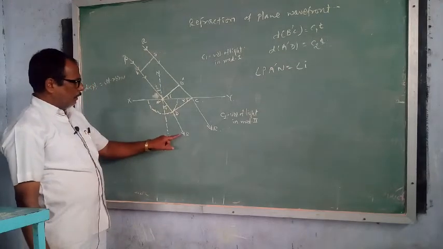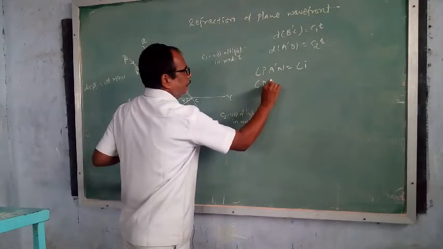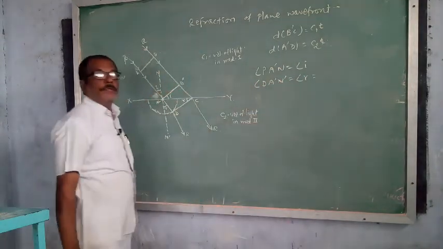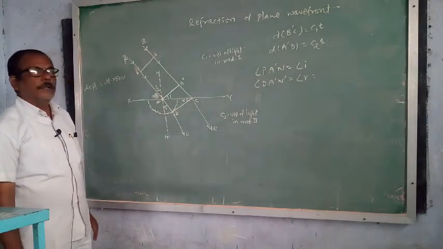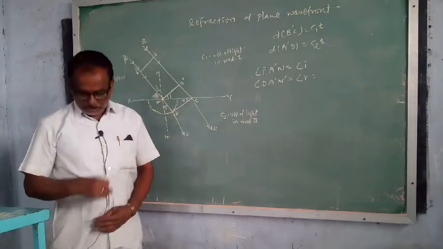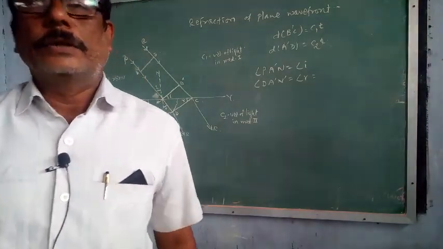So angle D A dash N dash is equal to angle r, which is the angle of refraction, and angle i is the angle of incidence. We will continue the next part in the next lecture.